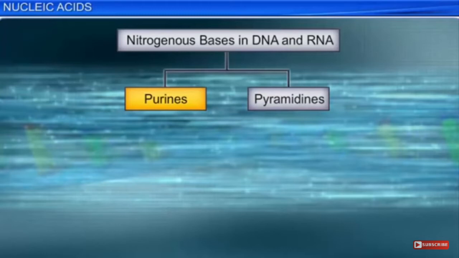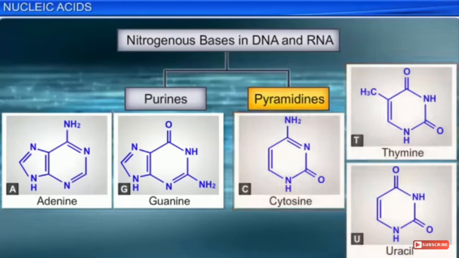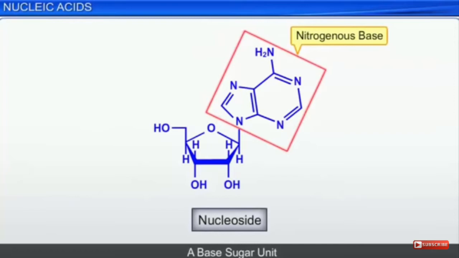Okay, nitrogenous bases in DNA and RNA are further classified as purines and pyrimidines. How do we classify them? Depending on the structure. Yes, adenine and guanine, those are the purines, whereas cytosine, thymine and uracil are pyrimidines. Dear student, you can see the structural difference over here.